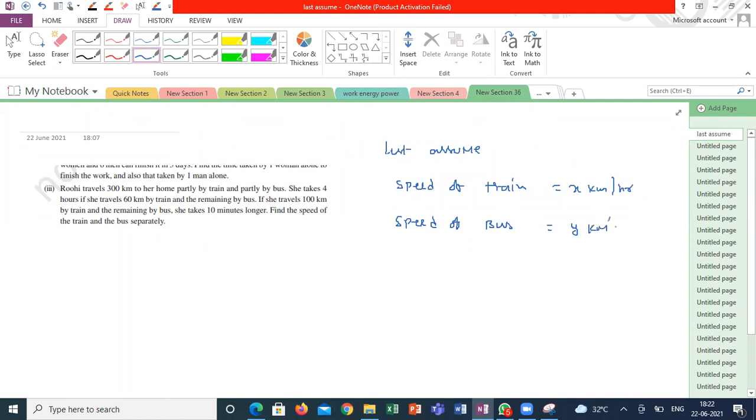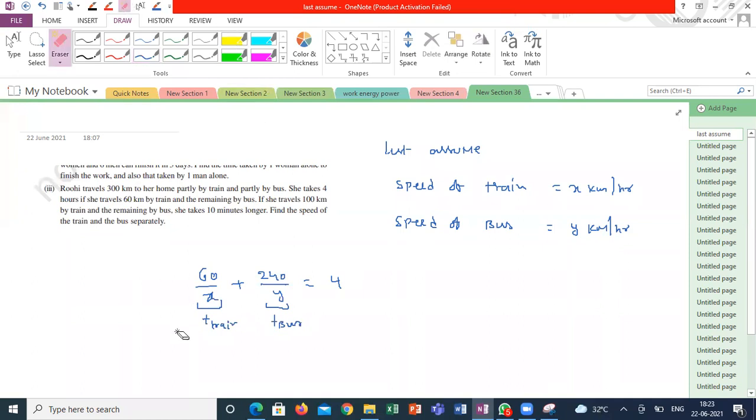y kilometer per hour. So how can I generate the pair of linear equations here? So for the first equation, sir, distance is 60 kilometers and speed is x, sir. According to the formula, time is equal to distance by speed, right? So 60 by x is the first one, and for the bus it is 240 by y. So 60 by x plus 240 by y is equal to 4, sir, because you have given the total time as 4 hours. This is the time taken by the train, this is the time taken by the bus, correct? Yes, sir. So this is the first equation.